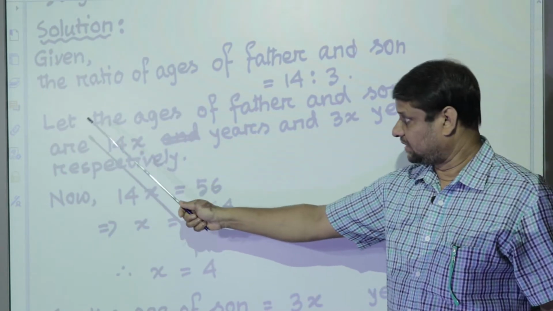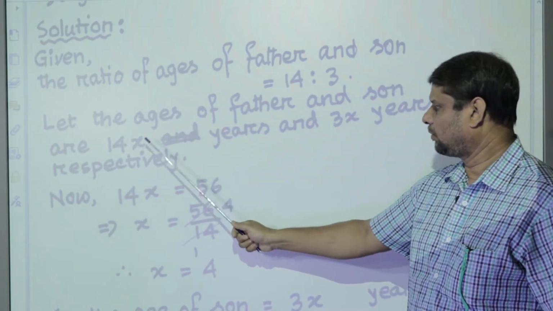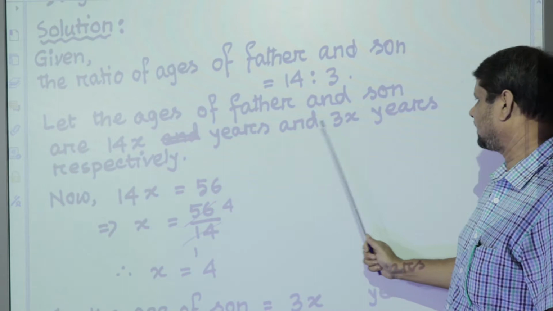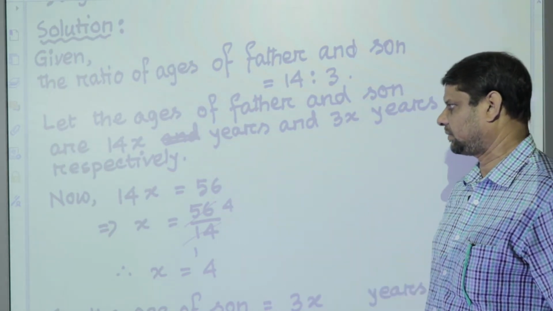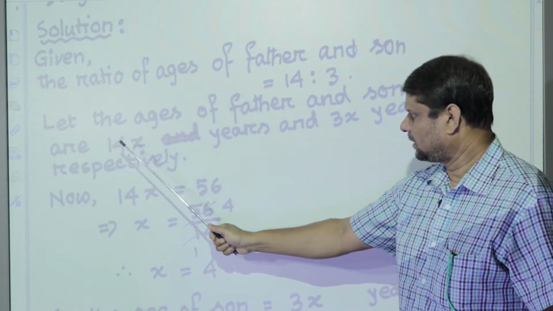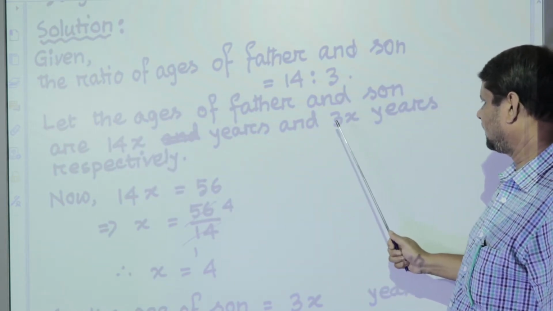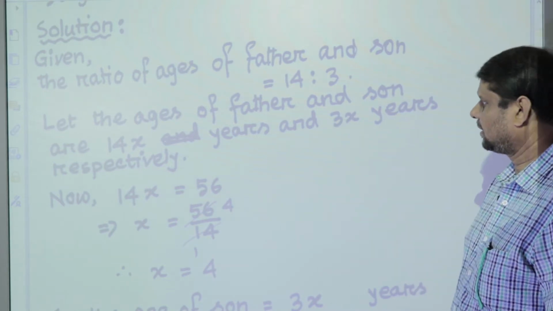So we will write: let the ages of father and son be 14x years and 3x years respectively. That means the age of father is 14x years and age of son is 3x years.